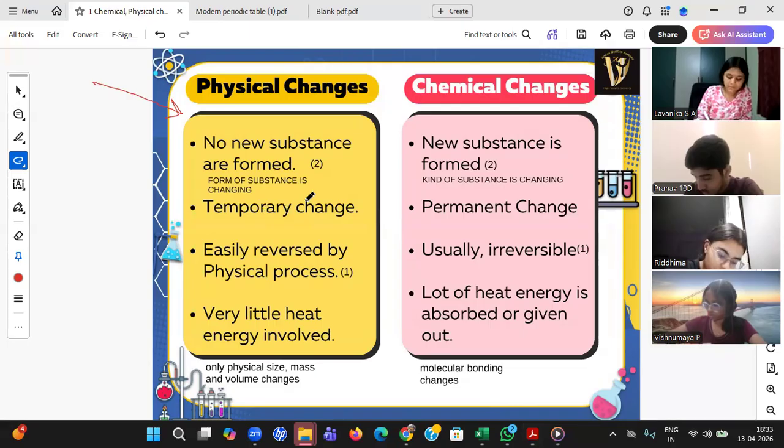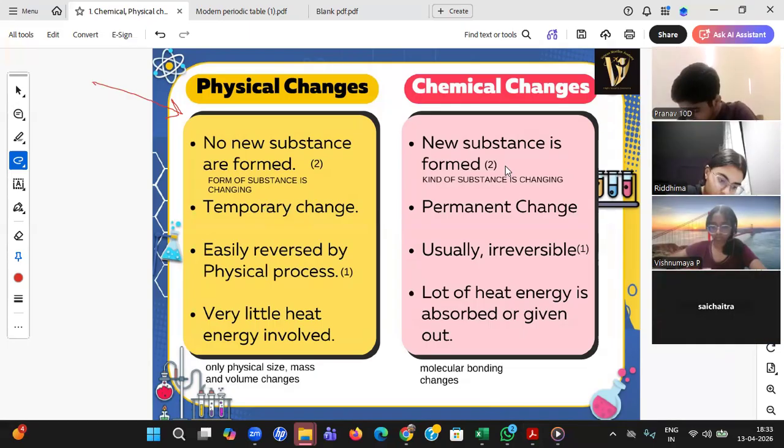Who is this? Sai Chaitra. My God, it's very late. Sai Chaitra, what happened, beta? Where were you? I'm sorry, sir. I had another tuition and I was stuck with that. Oh my God. So will it happen daily? No, no. Sorry. I'll make sure it's not going to happen.